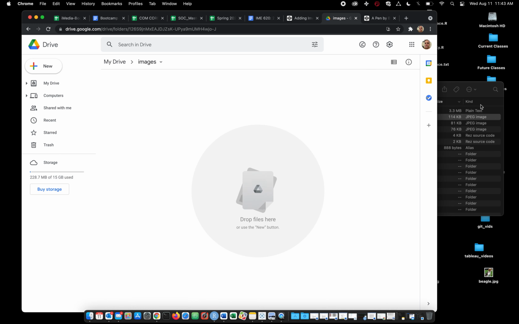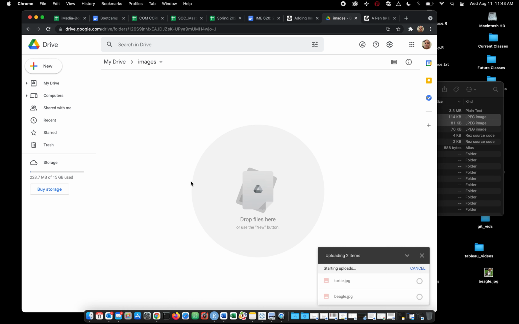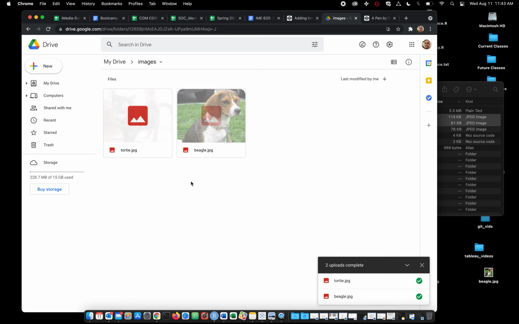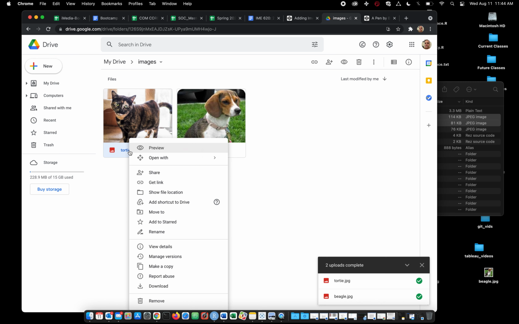So I've gone into the Images folder. Let me take both of these guys, Torty and Beagle, and drag them in. Okay, so far, so good. So here's Torty. Let's see if we can get it to show up. I'm going to control click on this, and let's see. It says get link here. Now, that's awesome.